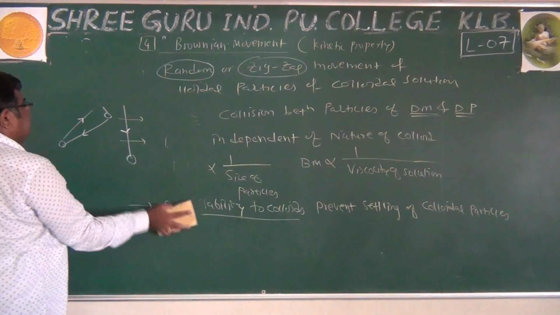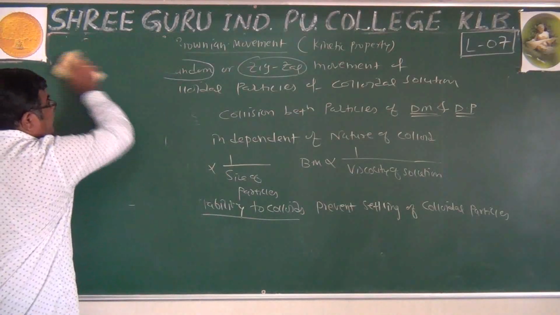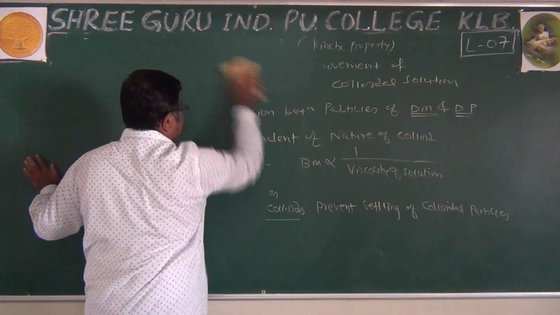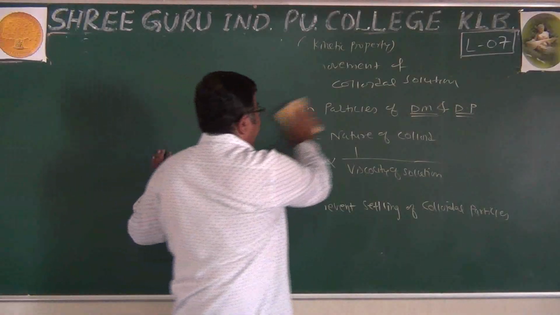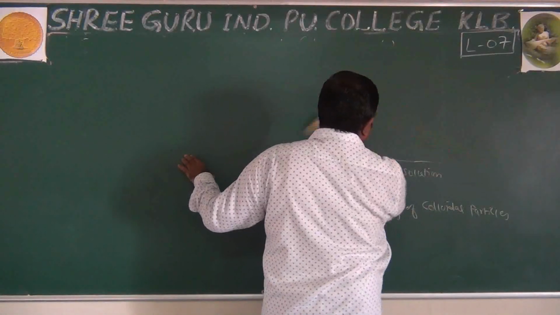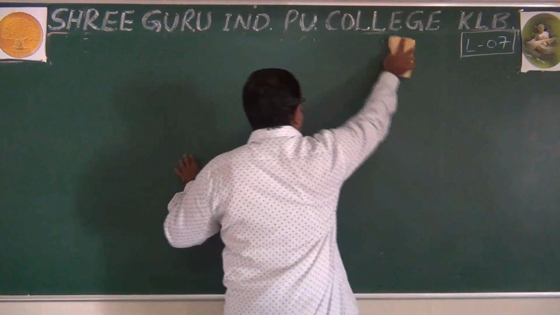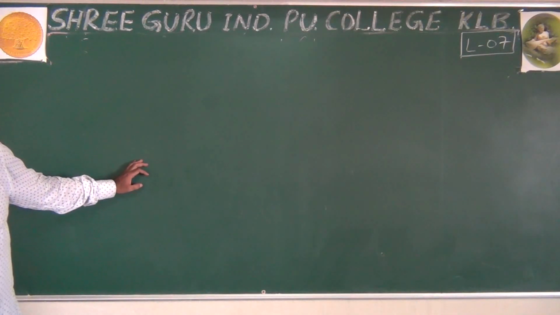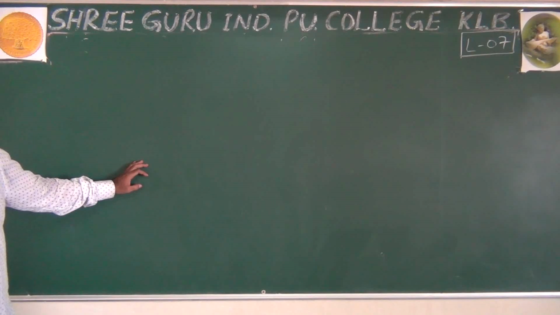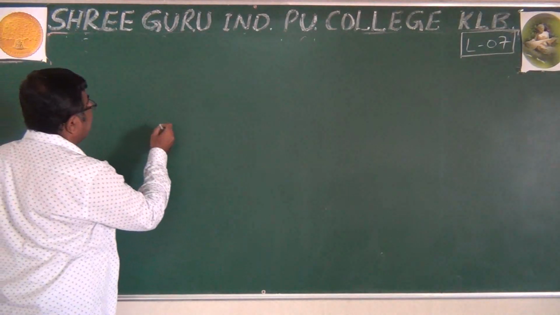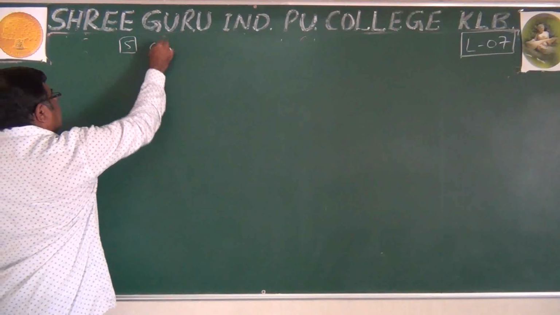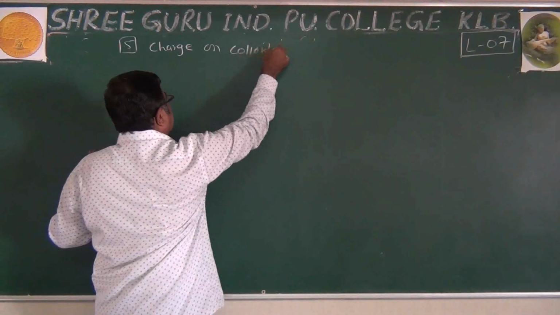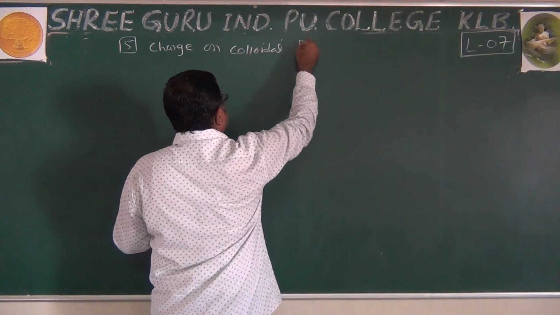Now the next property is the most important property. All properties are equally important, but you should understand this in a proper way, because many properties are based on that. That property is nothing but the fifth one, charge on colloidal particles.